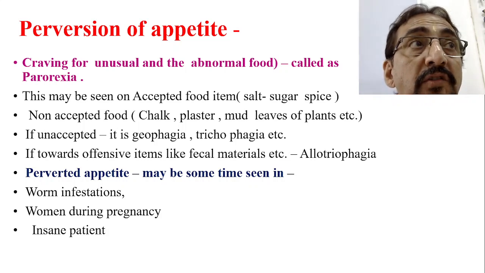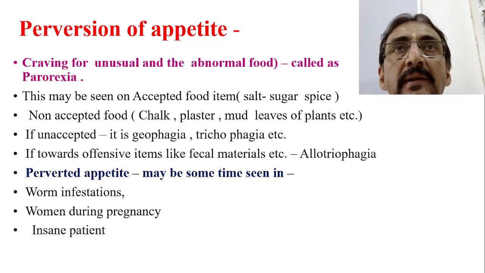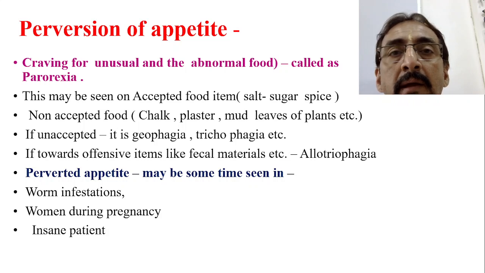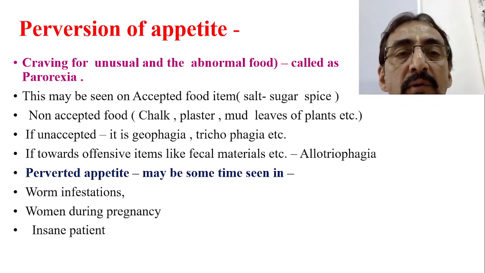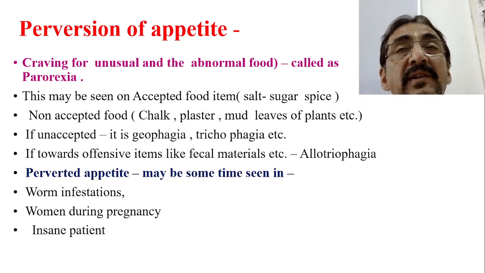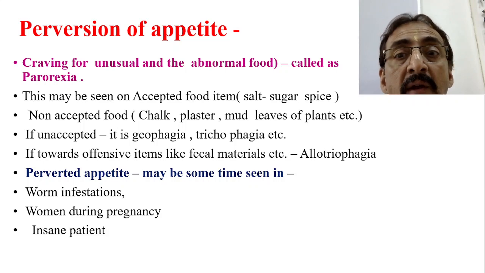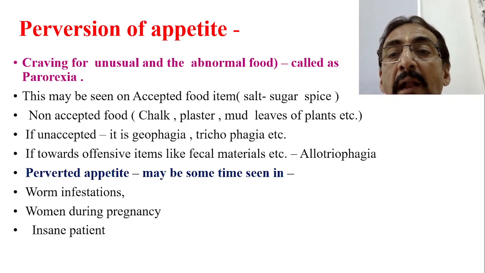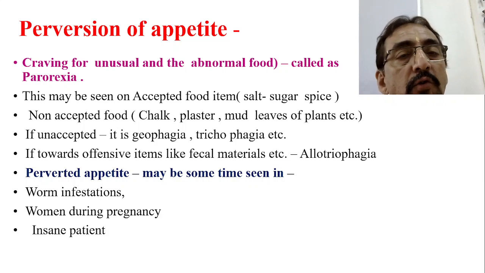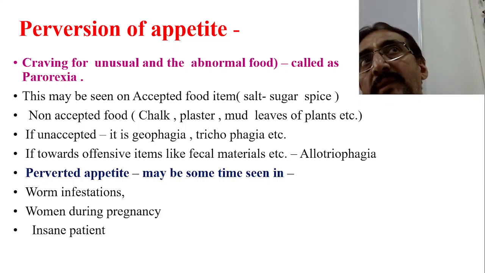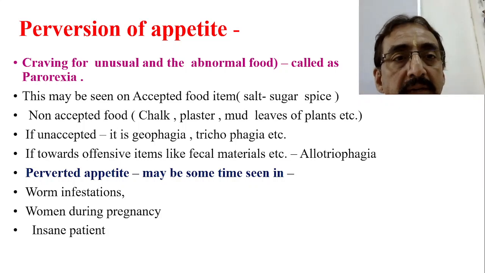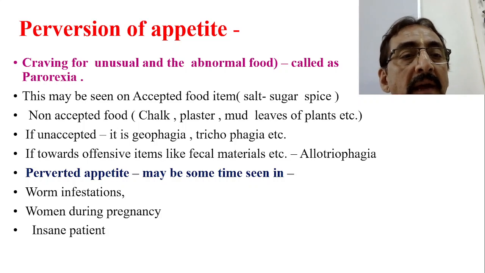If it is towards an offensive item, sometimes the child will have a tendency or craving towards unusual food which is actually offensive, like fecal material of different animals or its own. Then it is called allotriophagia. So these things come under perversion of the appetite. It is not a decrease or increase, this is perversion of the appetite.